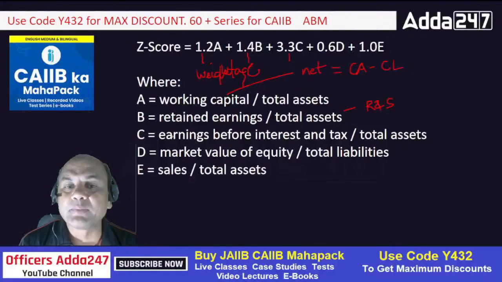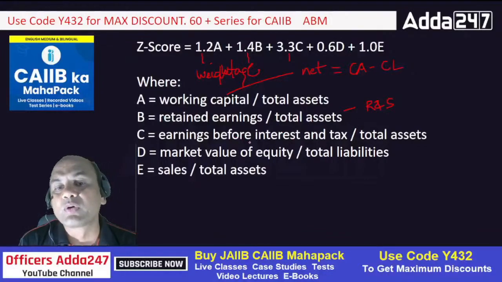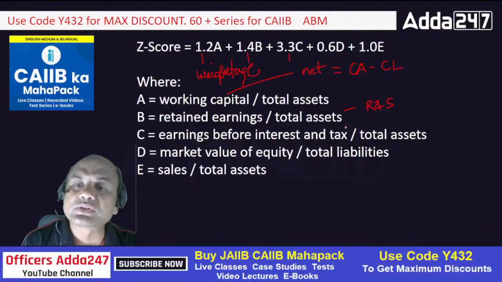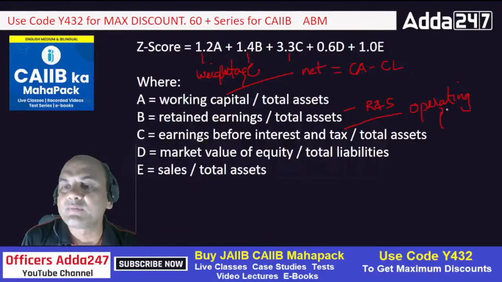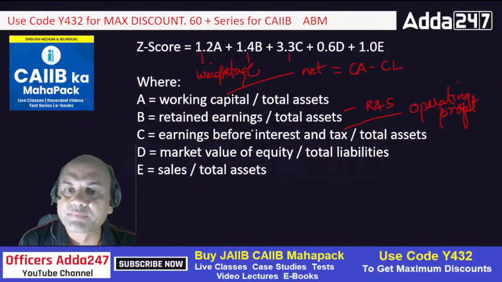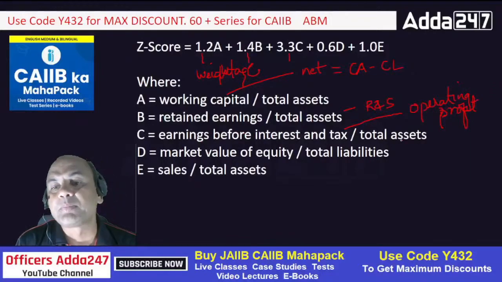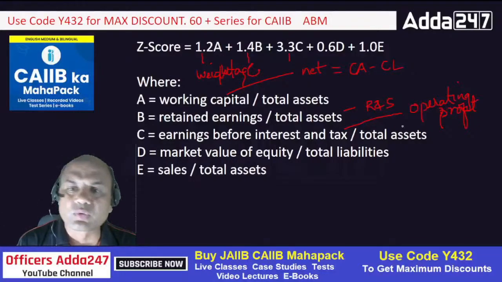What about C? EBIT, earnings before interest and taxation. So EBIT means net profit before interest and taxation. Another name for this is operating profit. Always remember, the other name for this is operating profit. So operating profit or EBIT, upon total assets, again total assets.